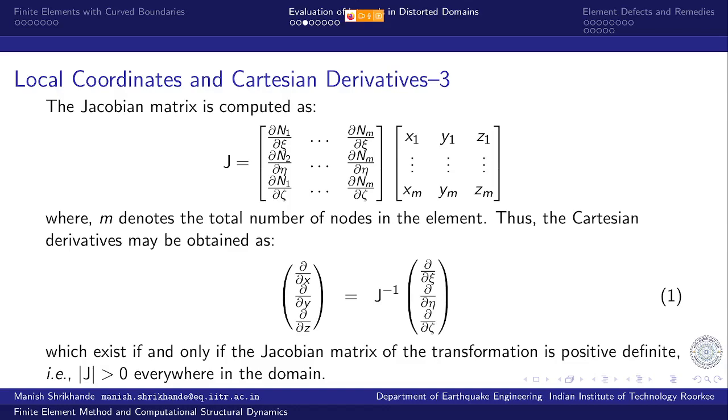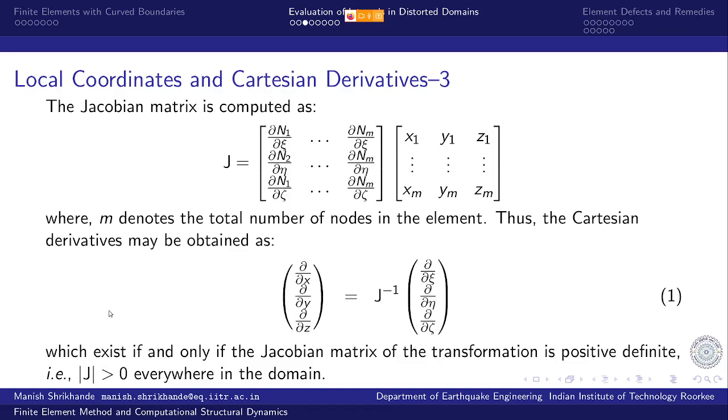So this is an indication that every single point in xi, eta, zeta coordinates has a corresponding unique representation in the x, y, z map.